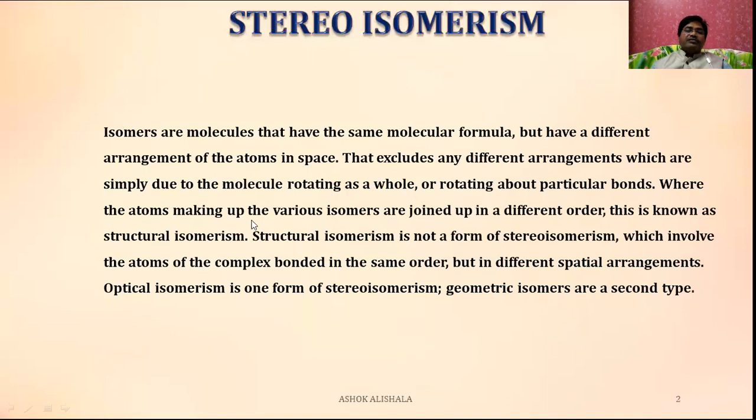Where the atoms making up the various isomers are joined up in a different order, this is known as structural isomerism. Structural isomerism is not a form of stereoisomerism, which involves the atoms of the complex bonded in the same order but in a different spatial arrangement. Optical isomerism is one form of stereoisomerism. Geometric isomers are the second.